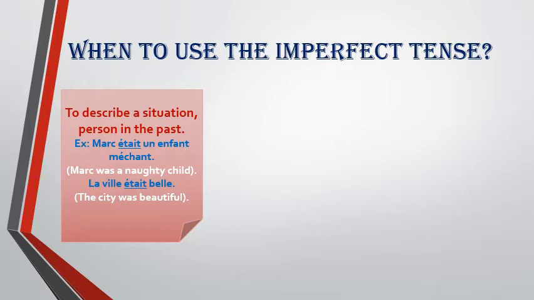Then the second sentence, La ville était belle. The city was beautiful. So again, we are giving a description in the past.